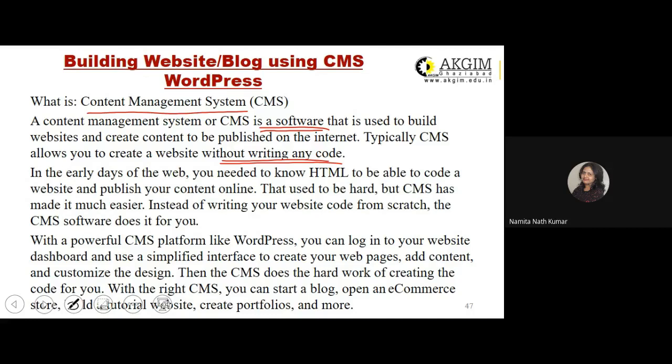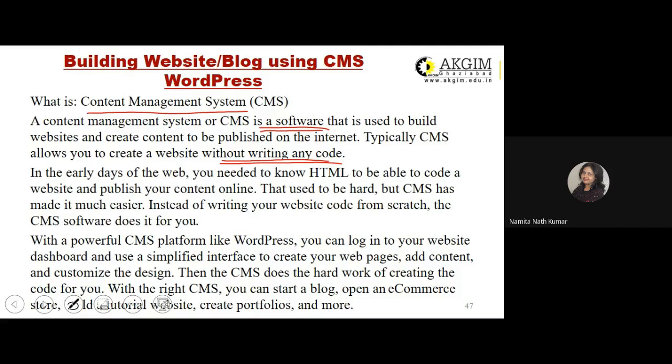But then gradually such type of software, content management system, came into picture, and it became easier for any individual to design their own websites as per the theme that they would want, or even upload a number of very appropriate images as a part of their website. Knowing coding and publishing the content online without coding used to be hard, but CMS has made it much easier.